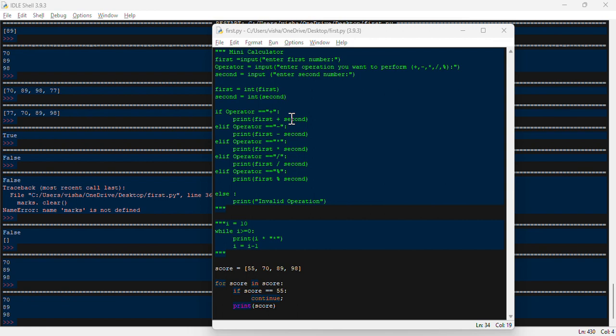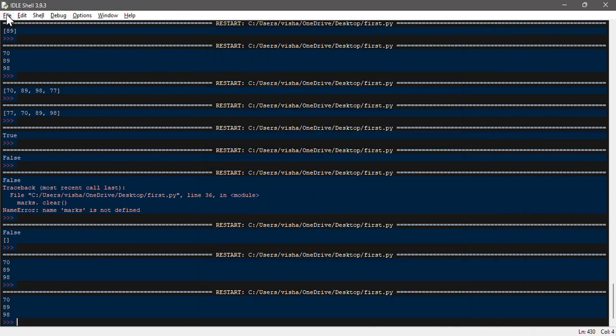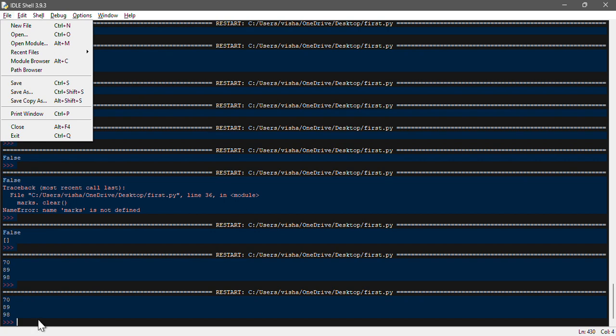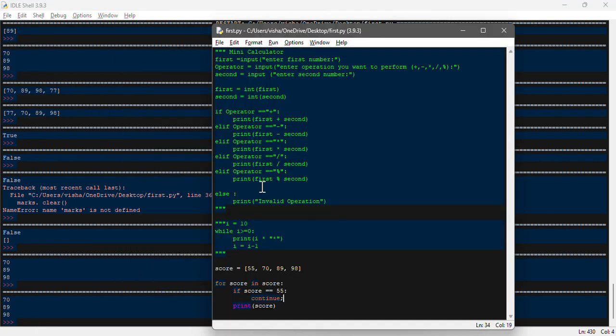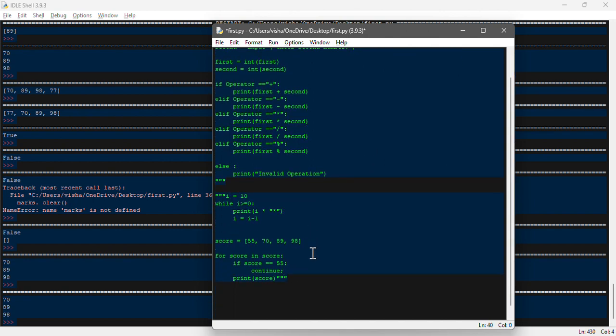Now we're going to see how we can create a function and how we can use that function again and again. So let's try that as well. Here is our file. Let me take some space over here.